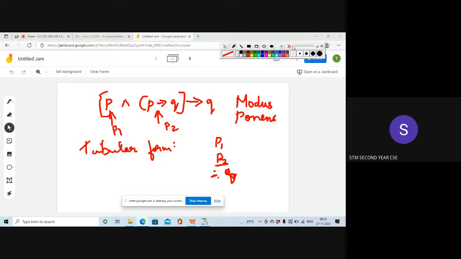Is it clear? One minute. So if you want to represent it in tabular form, how will you write it? Write the first premise first, then write the second premise.